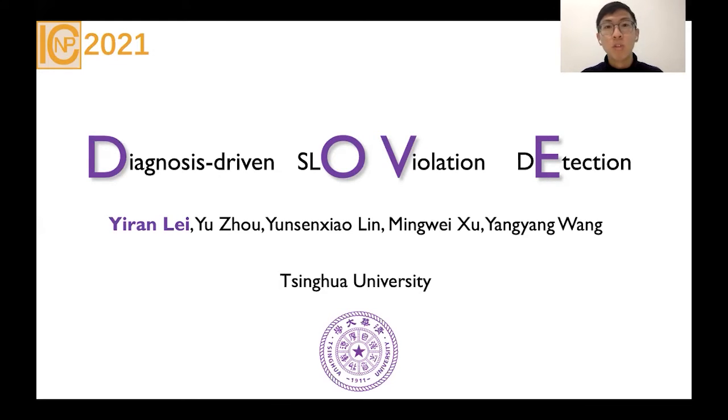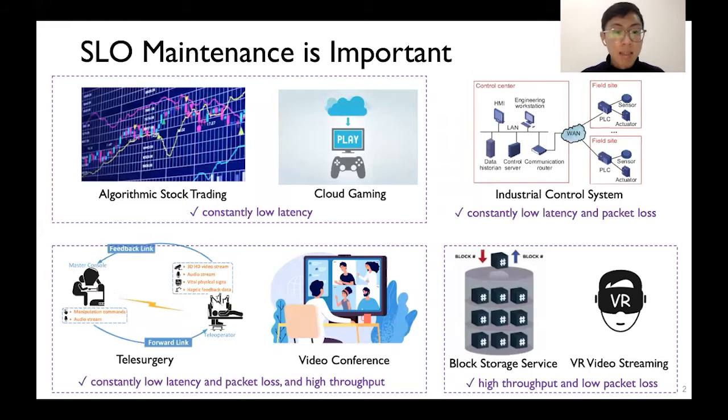Today I'm going to introduce my research work, DOVE, Diagnosis-Driven SLO Violation Detection. As networks develop, internet applications are having more and more strict service level objectives, or SLO for short, over reachability, packet loss, latency, and bandwidth. Today, SLO maintenance is gaining increasing importance. Let me show you a few examples here.